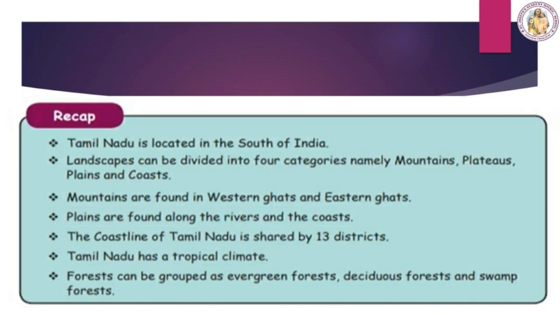Let me recollect what are all the things we have learnt in this lesson. Tamil Nadu is located in the south of India. Landscapes can be divided into 4 categories, namely mountains, plateaus, plains and coast. Plains are found along the rivers and the coast. The coastline of Tamil Nadu is shared by 13 districts. Tamil Nadu has a tropical climate.